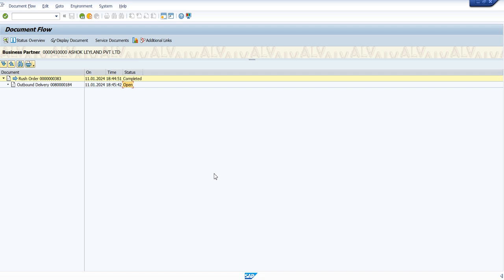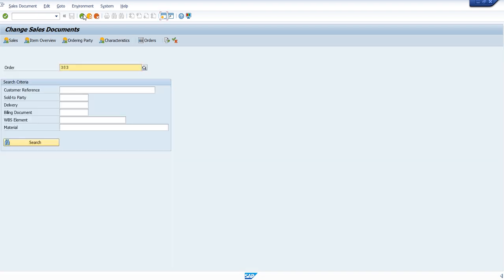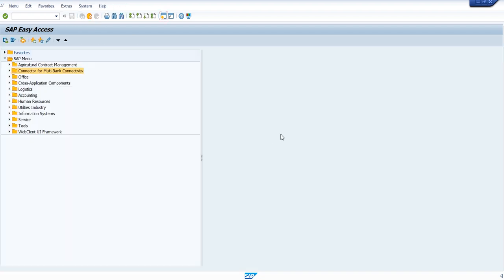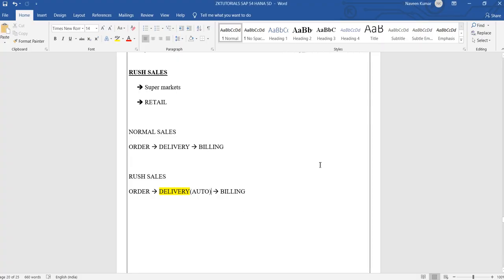So this process is actually called rush sales. One of the most important things. It is not used for all companies, but for our case we can perform this here. So that's all about rush sales. I hope it's clear.